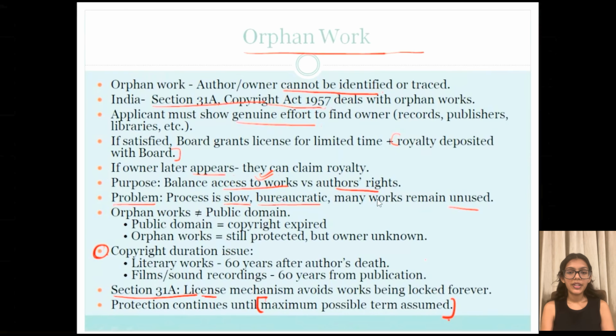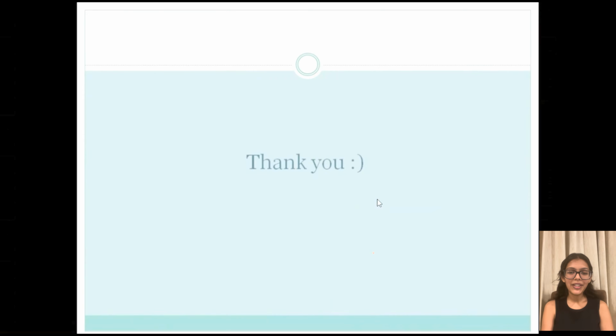Okay, so that is it for today, and I really hope that you enjoyed today's session. Now tune into the next session to learn about the limitations and exceptions, and also about infringements and the types of remedy provided. In the last session, we will learn how to register a copyright in India.